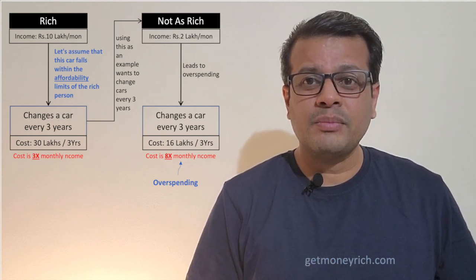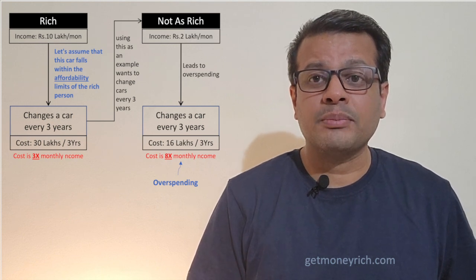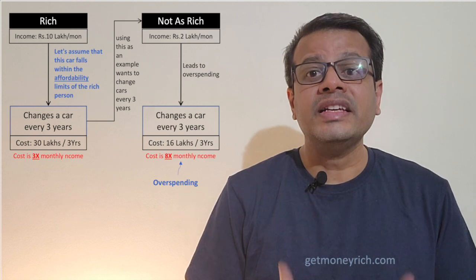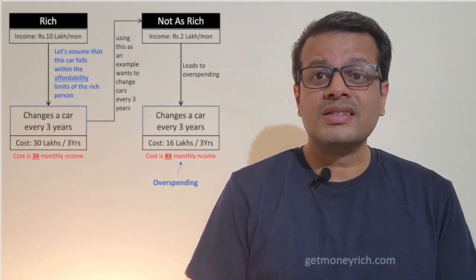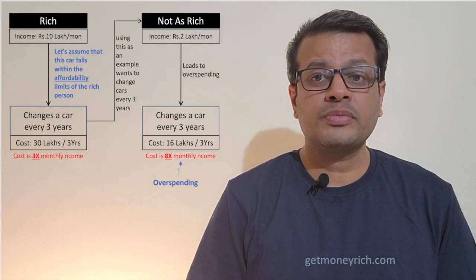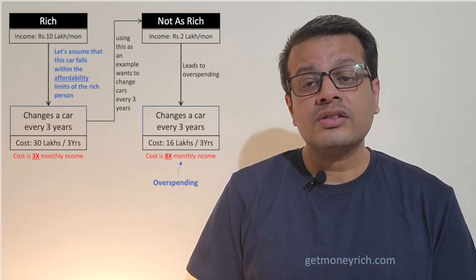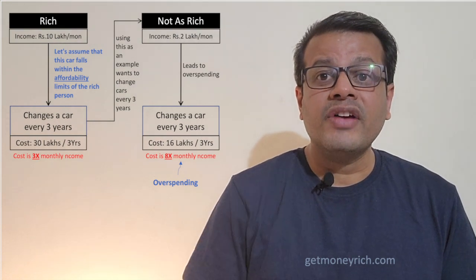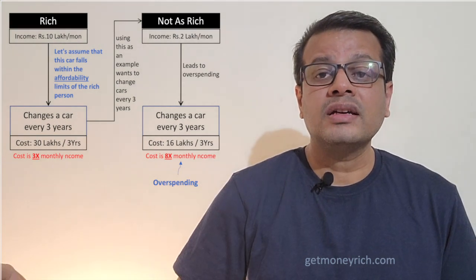We see somebody, we take it as an example, and we try to incorporate it in our life, leading to overspending. This is something that we have to stop, and if we can stop overspending, a lot of balance will be there in our savings, and that balance we can invest and build wealth in the long term.